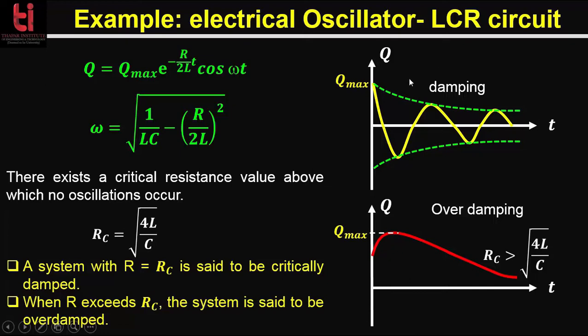This figure shows the underdamping case, and here you can find a few small oscillations before the oscillator comes to rest. And when RC is equal to root over 4L by C, you can expect this to be the fastest way to get to the equilibrium. And this graph shows the overdamping case, where RC is greater than root over 4L by C, and the system is slowed so much that it takes a long time to get to the equilibrium.